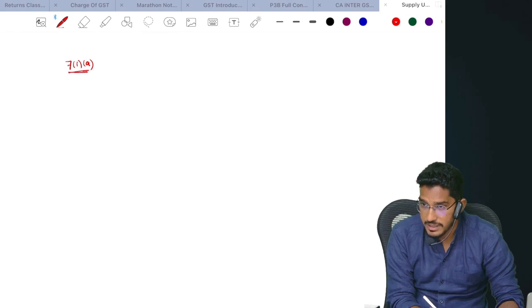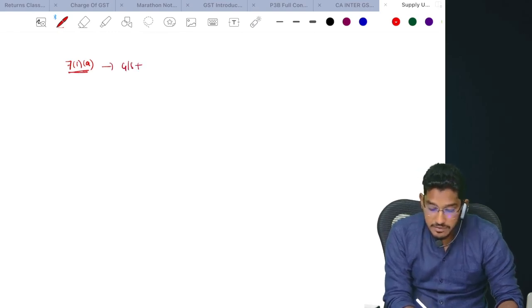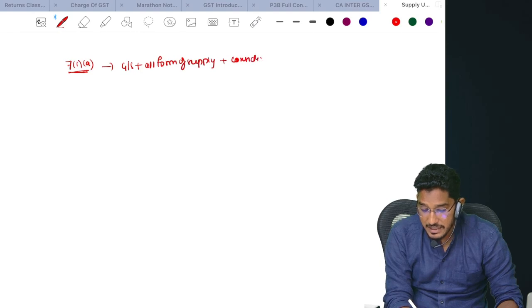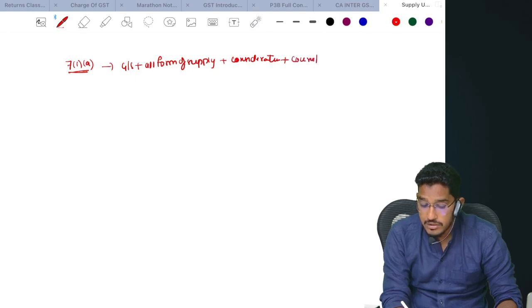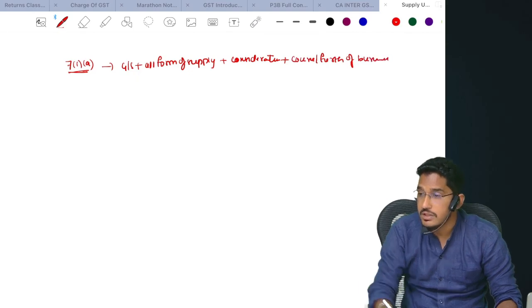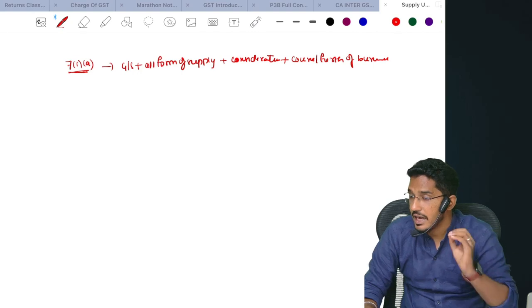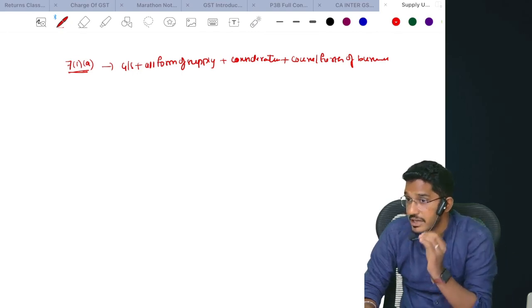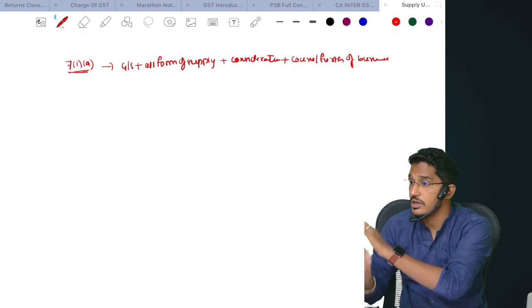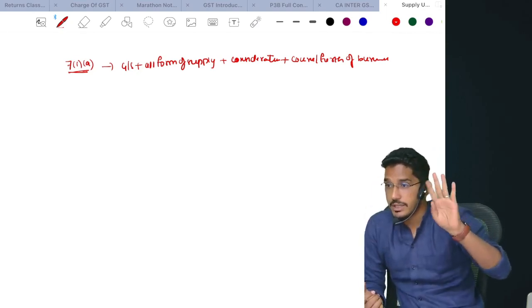In subsection 1, clause A, they say that if there are goods or services, and there is any form of supply, all forms of supply will be included, and there should be consideration. It should be in the course or furtherance of business. When all these conditions are satisfied, the activity is considered supply. In clause A, there are four conditions. What are they? First, there should be